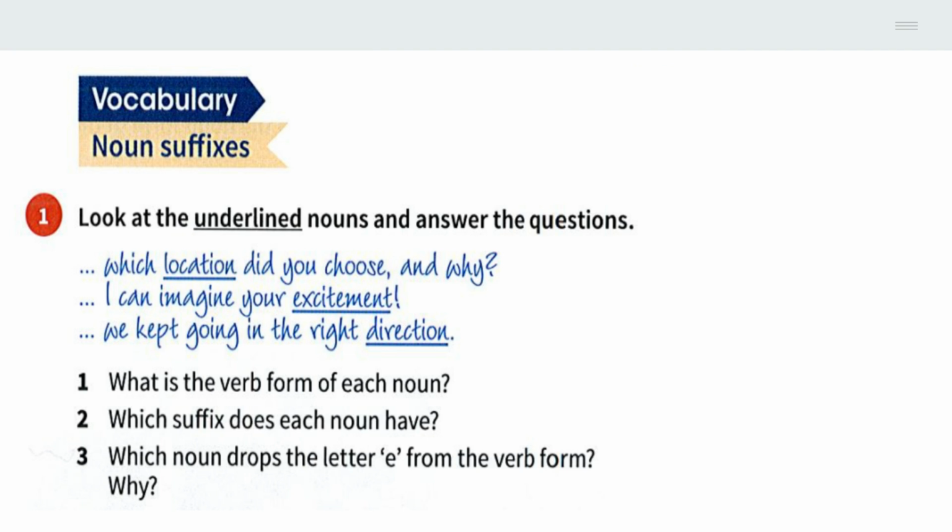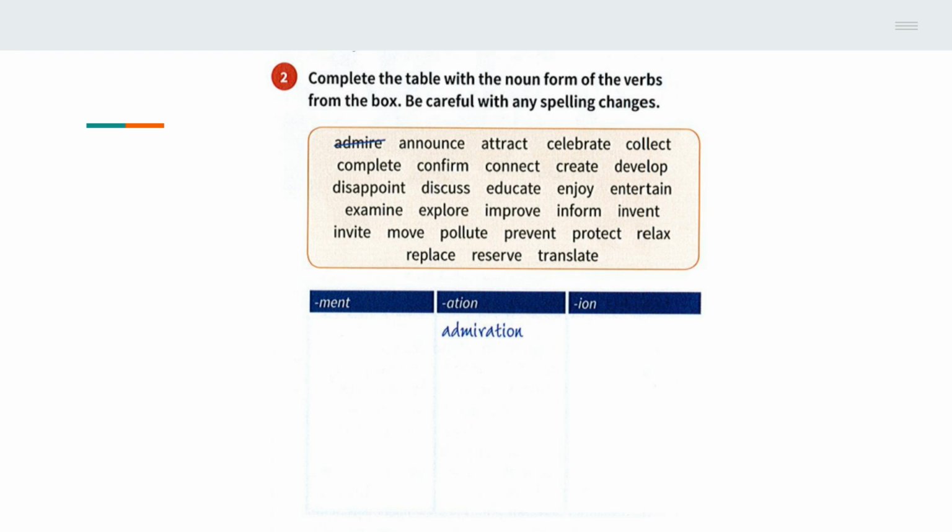Look at the underlined nouns in the provided sentences and answer questions 1, 2, and 3 about their verb forms, suffixes, and spelling changes. Complete the table with the noun form of the verbs from the box. Be careful with any spelling changes as you sort them into the -ment, -ation, and -ion columns.